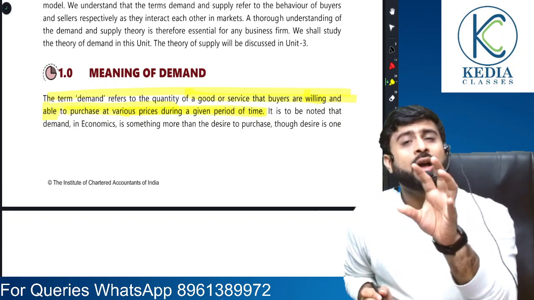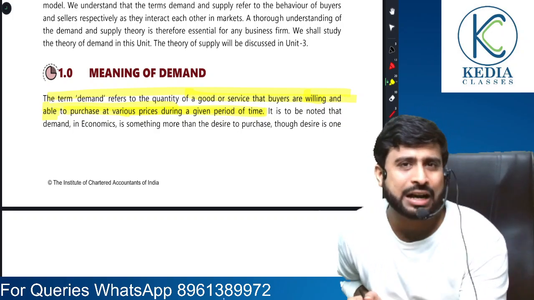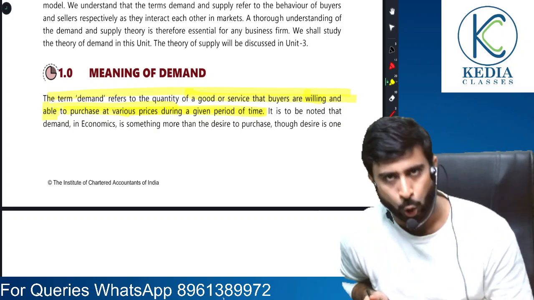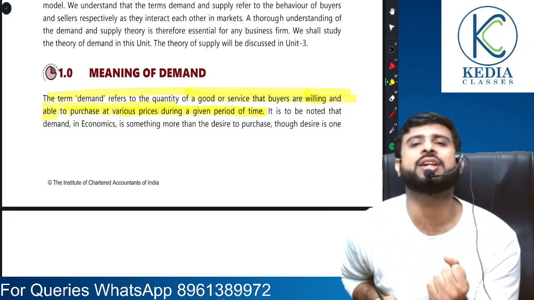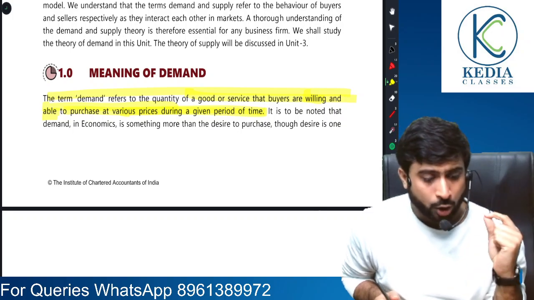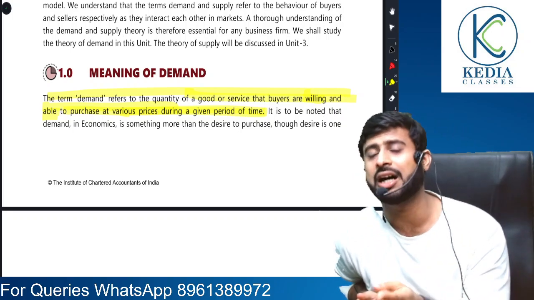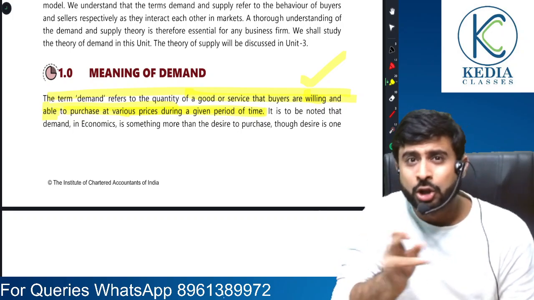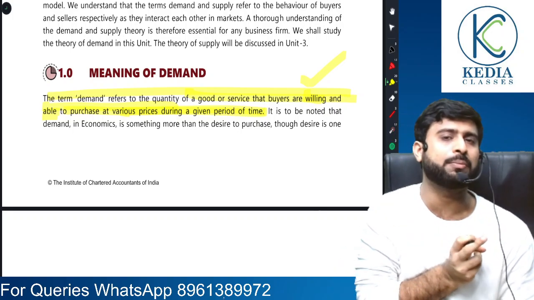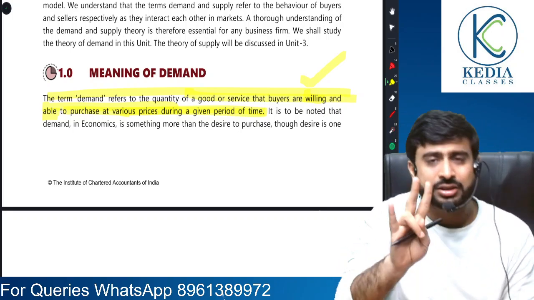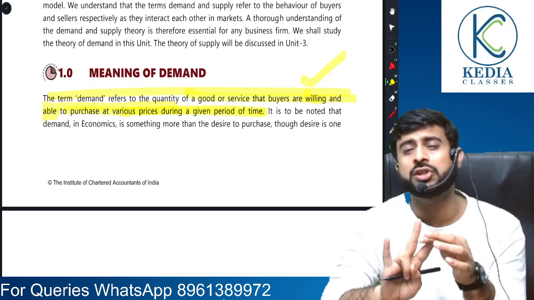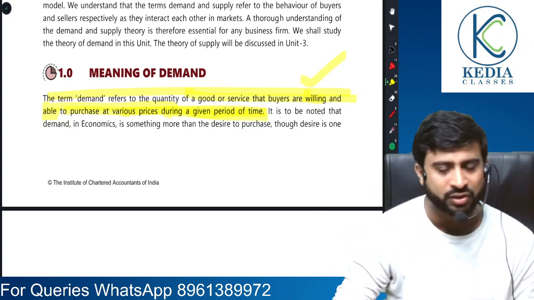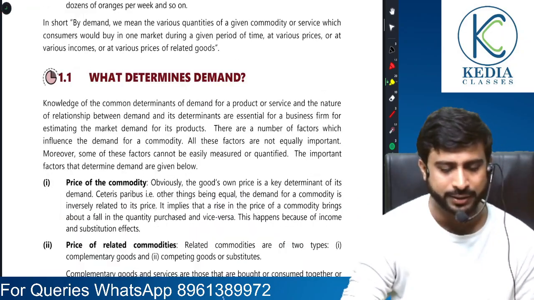Similarly, suppose I have the ability but lack willingness: I have had some food at home, and now when I go out with my friends, they ask me to eat with them. Can I pay for that food? Yes. But am I willing to buy that food? No. So it will not fall under the purview of demand. For demand to exist, both ability and willingness are necessary, and we always talk about a particular point of time when it comes to demand.